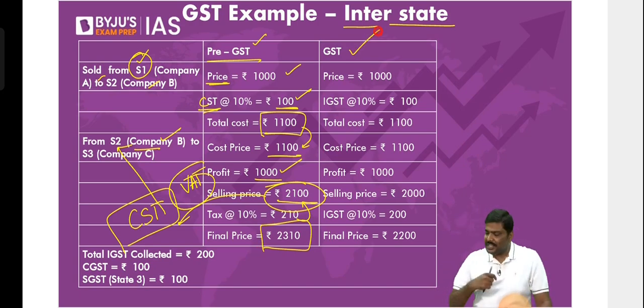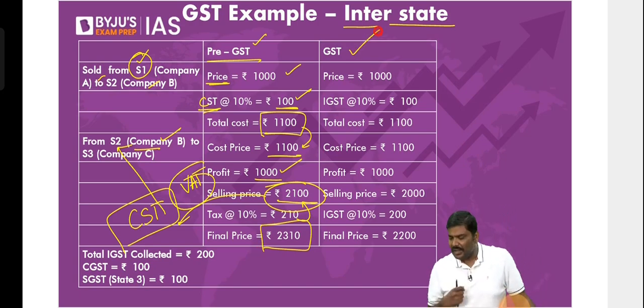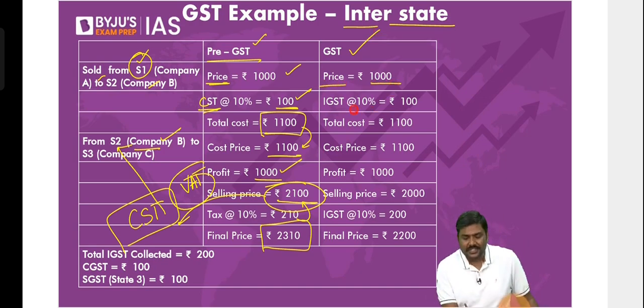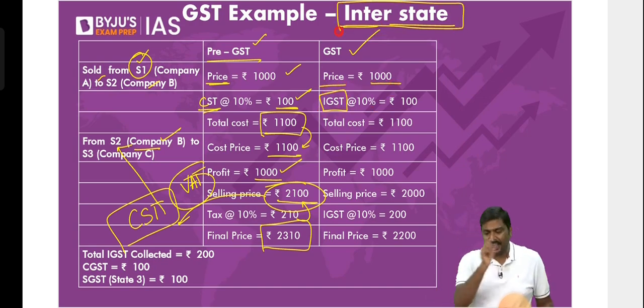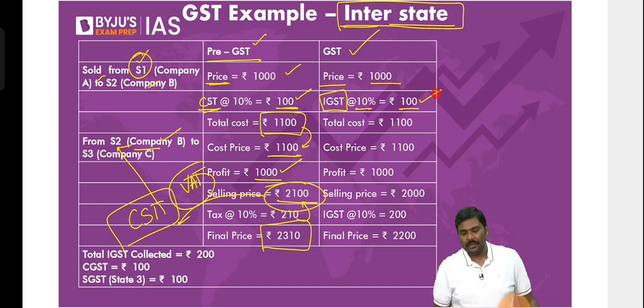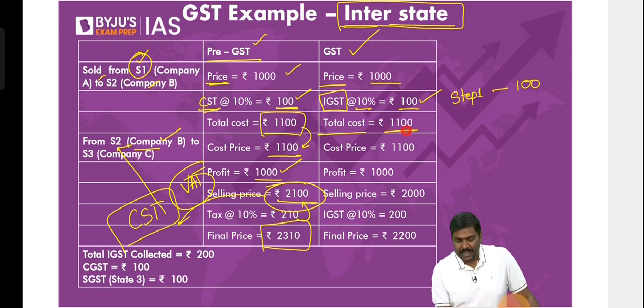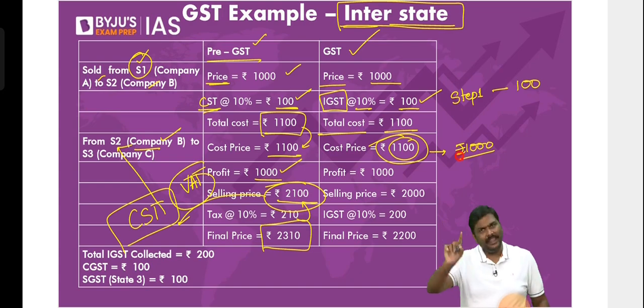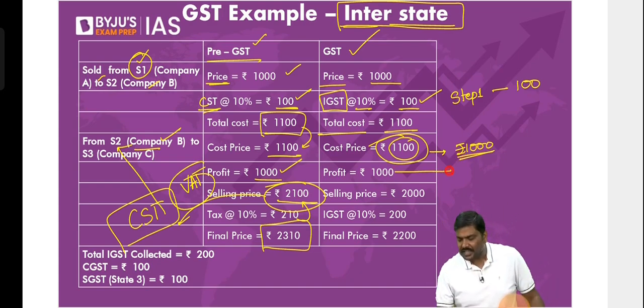Next, GST. Under GST, what will happen? Price is 1000 rupee. IGST, remember this. Why? Interstate, it is IGST. So IGST is 10%, 100 rupee. So in step one, IGST of 100 rupees collected. Cost is 1100. But please understand, rather than counting 1100, you will simply take it as 1000 rupee. Why? You know that you will get input tax credit. So this is 1000. Profit is another 1000 rupee.